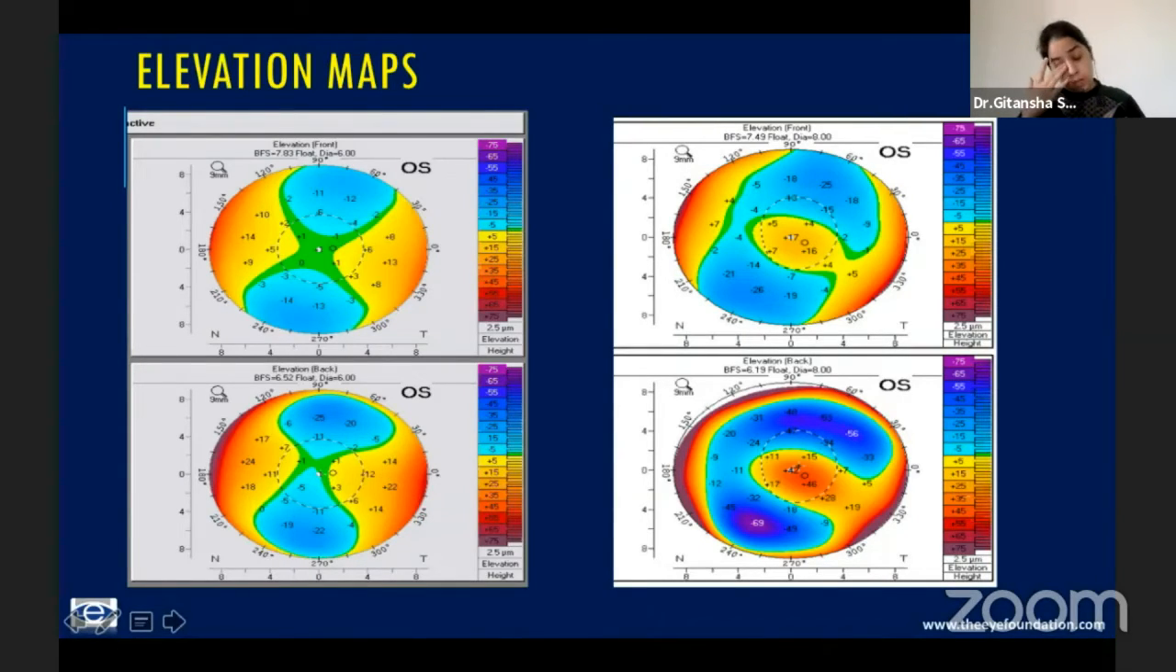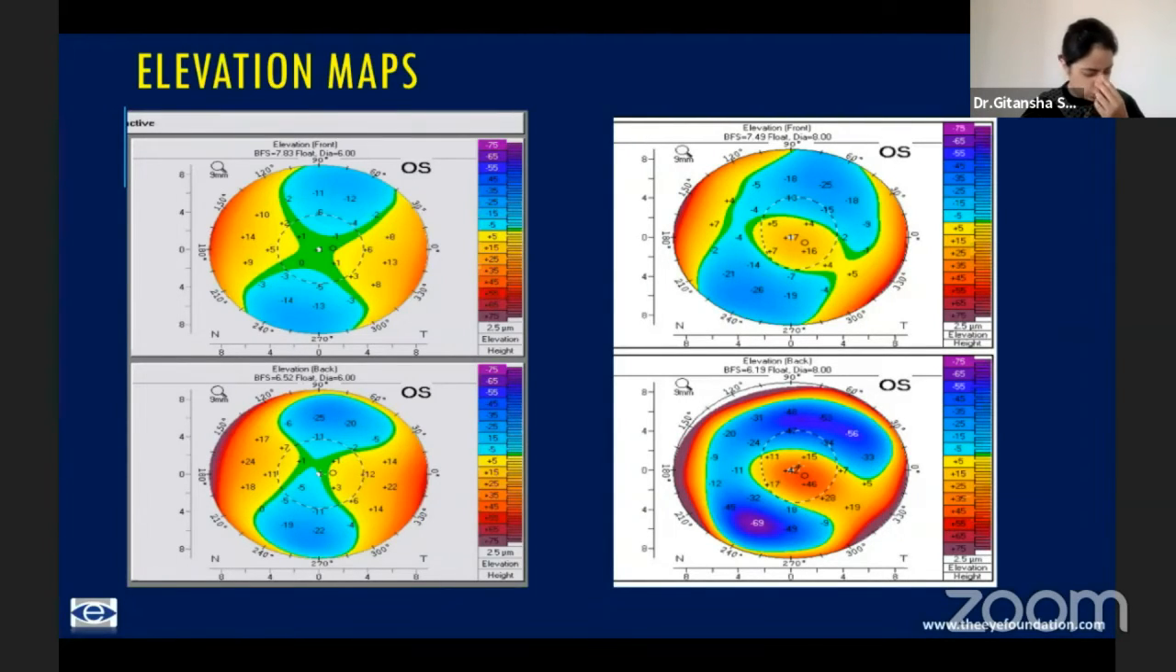So in the 3 mm zone, you look for an elevation point, anything more than 12 on the anterior float and anything more than 16 on the posterior float is a red flag sign. You can see this is a normal cornea, there's no excessive elevation. However, on the right, you have a case of ectasia wherein you can see elevated points on both the anterior and the posterior float.